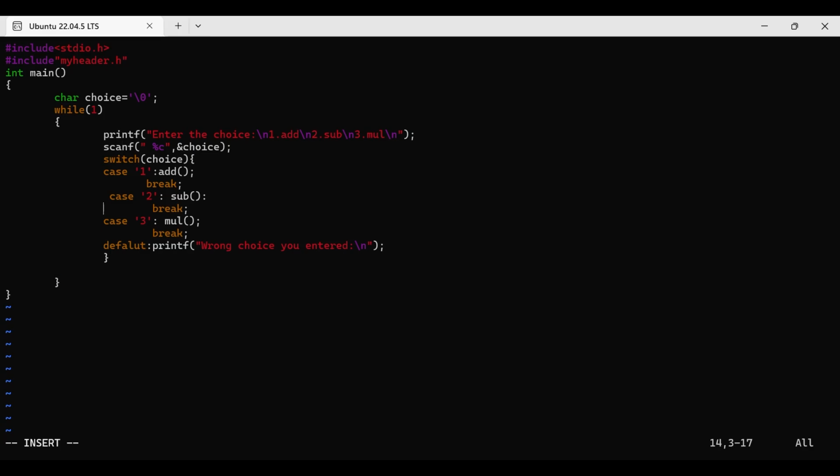After this, simply we have to terminate, or else we also have to give an exit scenario. 3 per month. Then 4 to exit. If we choose 4, simply exit. Is it fine? Any error in that?